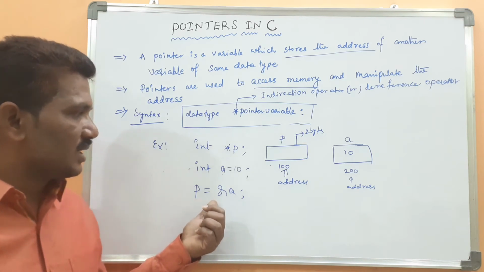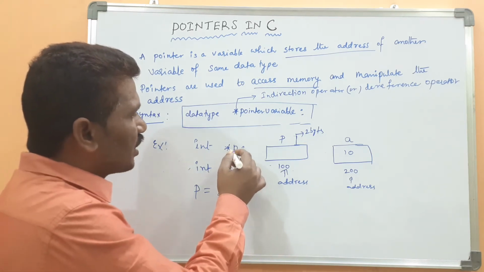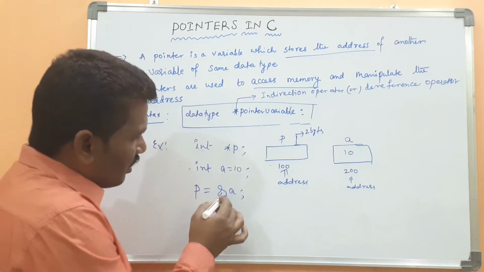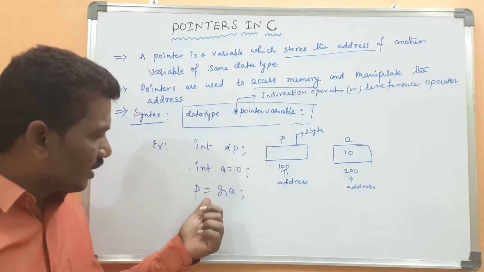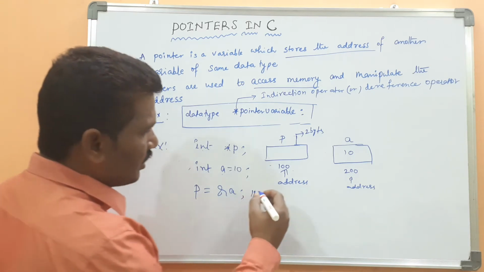Whenever you write this statement, this is a pointer to integer. Okay, then p equals address of A. What is the meaning of this statement?